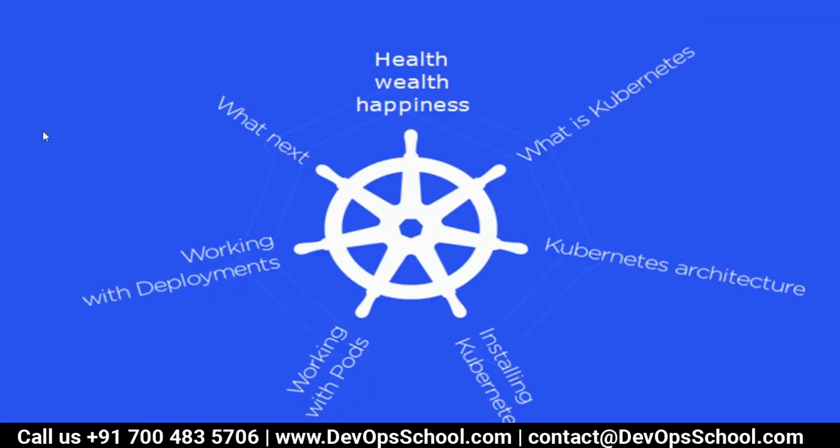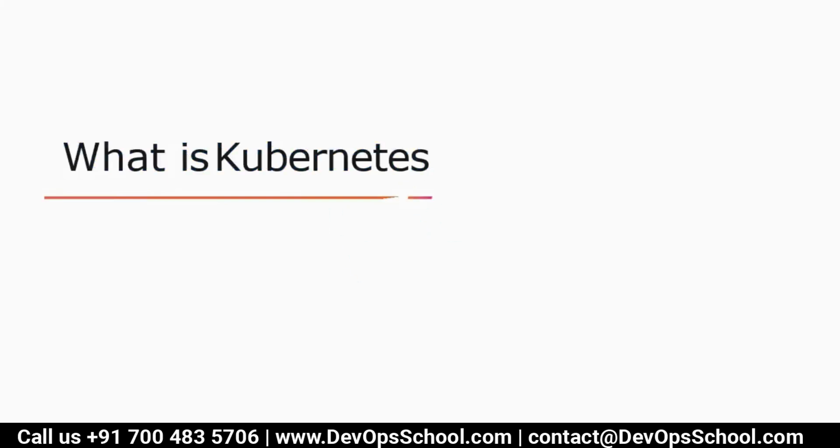As part of this session, I'm going to talk about how Kubernetes will bring health, wealth, and happiness. Yes, Kubernetes will bring health, wealth, and happiness. Health for the employees, wealth for the organization, and happiness for both of us. So Kubernetes is a tool to get health, wealth, and happiness. You need to know what is Kubernetes, Kubernetes architecture, how to install Kubernetes, how to work with pods and deployments, and many more things. So let's get started. What is Kubernetes?